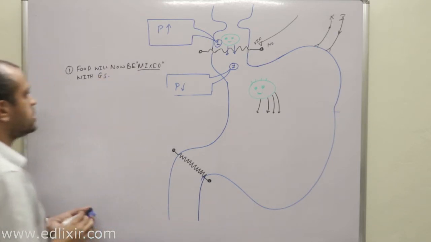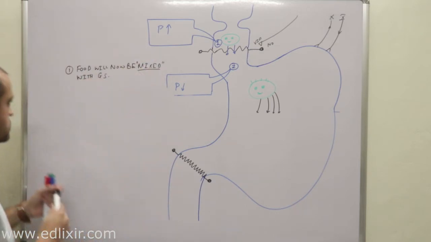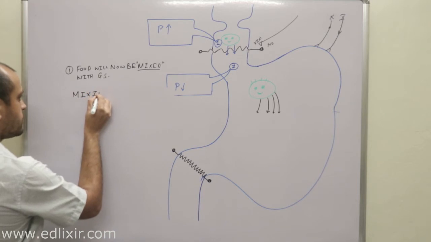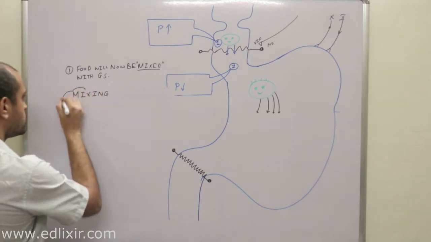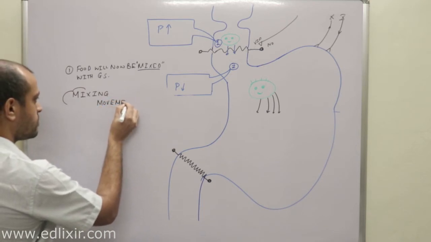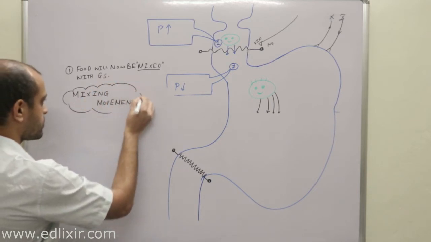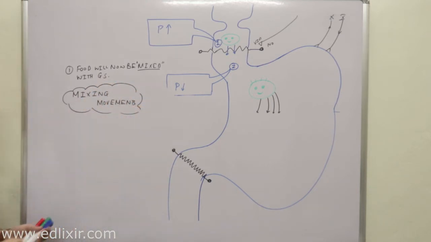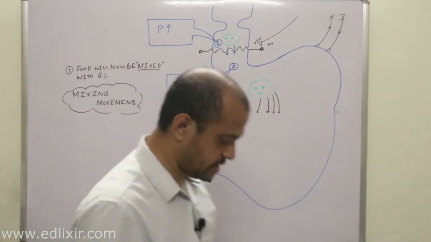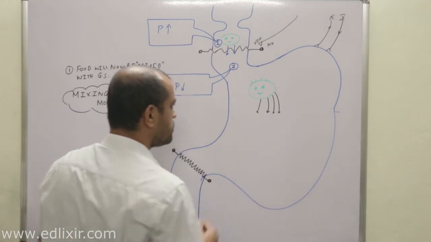That means mixing movements will now start in this stomach area. Clear? Now another very important part you need to understand is that when this food comes into this area of mixing, what happens is that this mixing is actually initiated by a very important and specialized cell which is present here near the body.